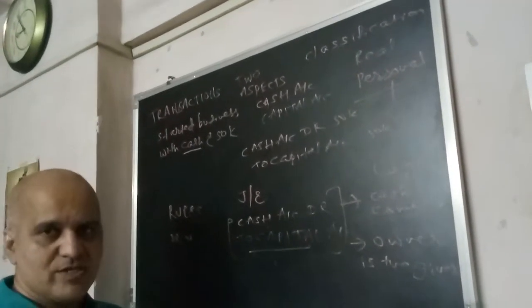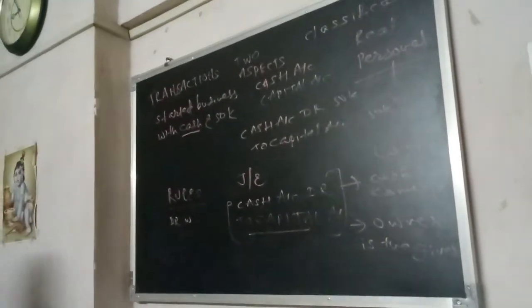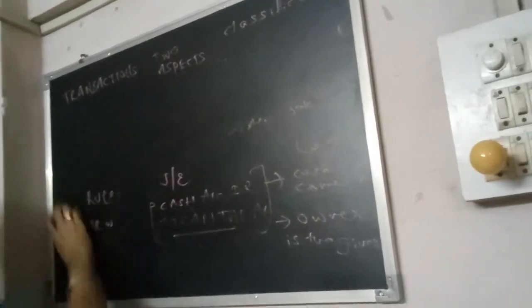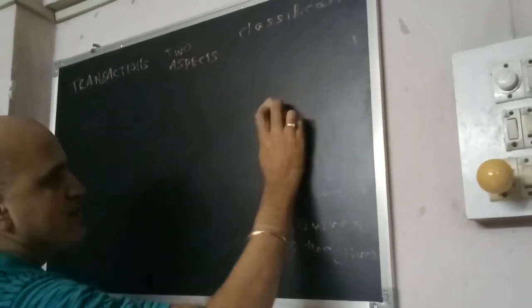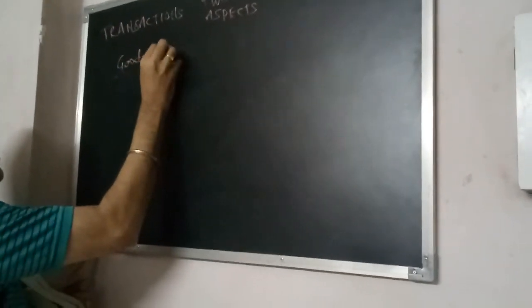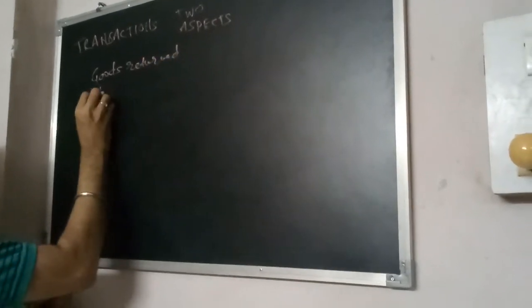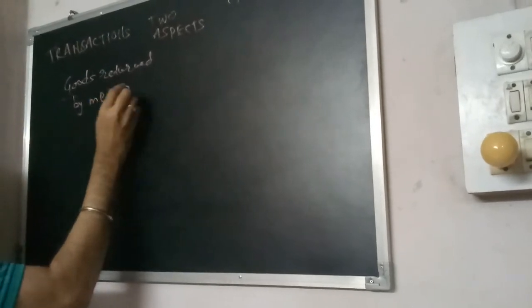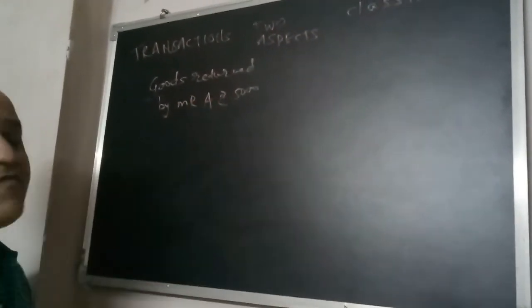Now I am taking one more example. Now again, goods returned by Mr. A, rupees 5,000. I am repeating the transaction. Goods returned by Mr. A, rupees 5,000.